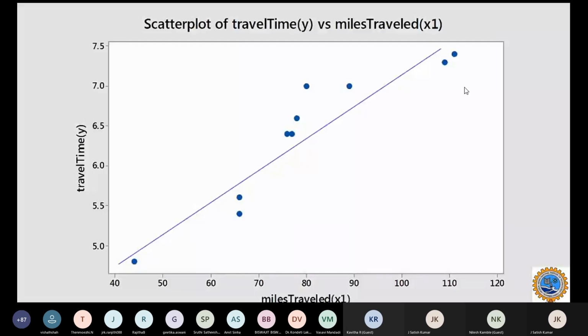And when I see that, I can see that there is a simple linear regression. Some fitting model is coming based on the scatter plot. So there is a strong relationship between the miles traveled and travel time. That's what I meant by seeing the scatter plot. I can bring out a strong correlation between travel time and miles traveled. So this is evidence.